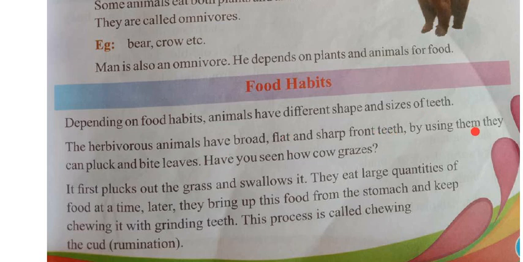The herbivorous animals have broad, flat and sharp front teeth. By using them, they can pluck and bite leaves. Have you seen how a cow grazes? See, cow grazes. How do the herbivorous animals have their teeth? They are saying here. They will be having which type of teeth, Nana? Broad, flat and sharp front teeth.